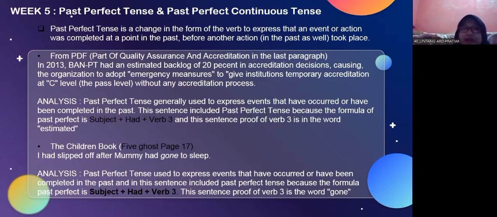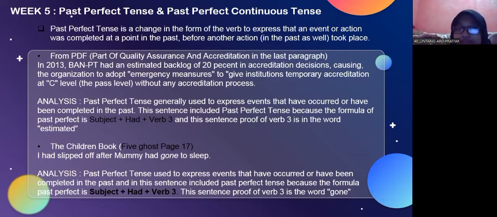My analysis: past perfect tense is generally used to express events that have occurred or have been completed in the past. This sentence includes the past perfect tense because the formula of past perfect is subject plus had plus verb 3, and the proof of verb 3 in the sentence is the word estimate.